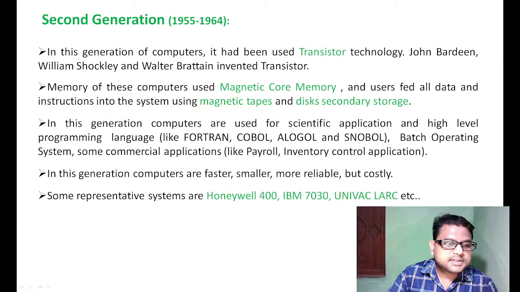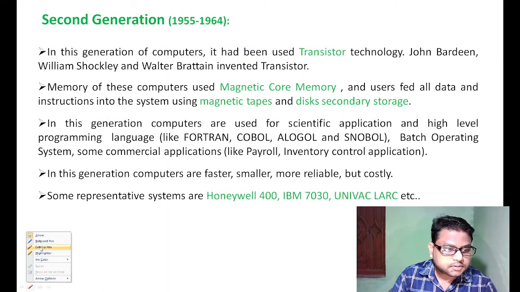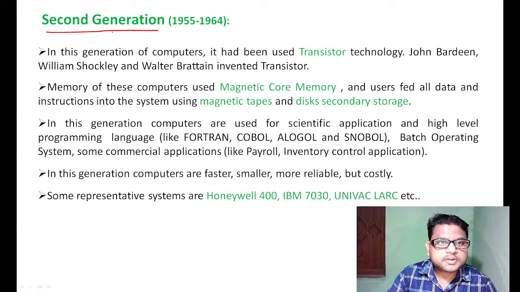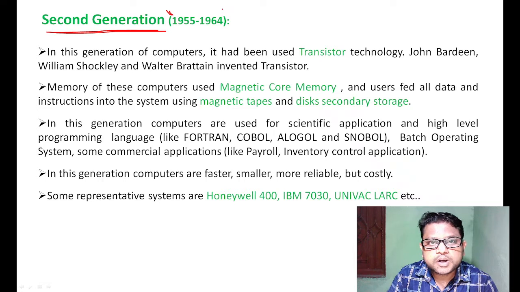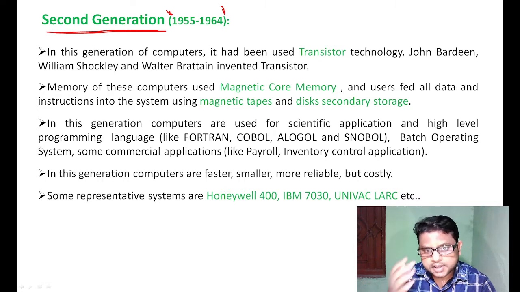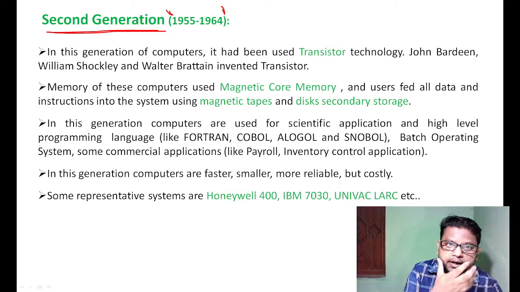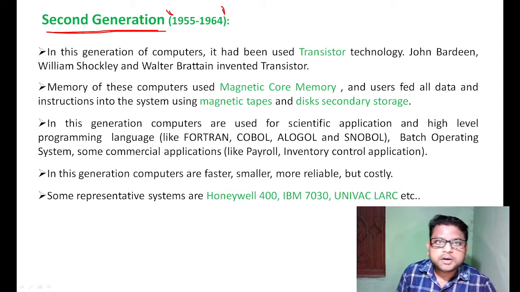In the second generation of computer, the period was 1955 to 1964.